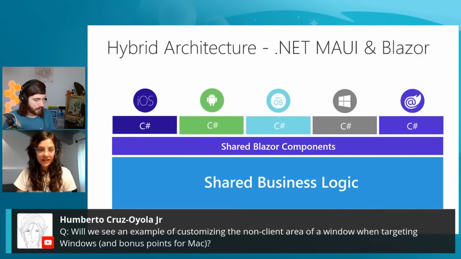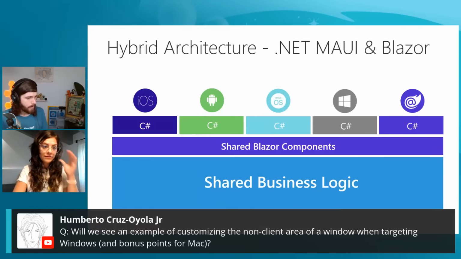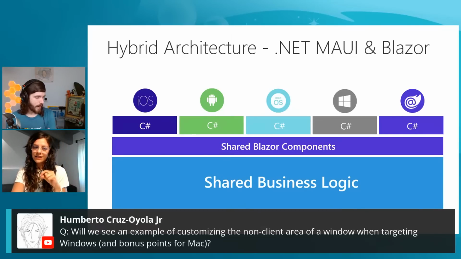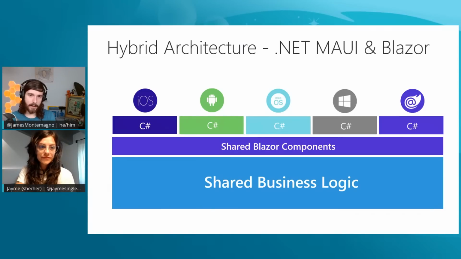Another question we have here is, will we get to see an example of customizing the non-client area of a window when targeting Windows and Mac? I'm not exactly sure what Humberto is asking, the non-client area. I think in that area, you still have access to those APIs in Mac and Windows. So there are some examples out there in the .NET MAUI samples repo of accessing the settings or status bars and other things like that.